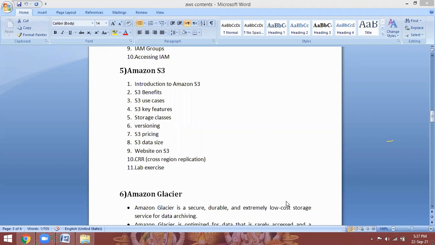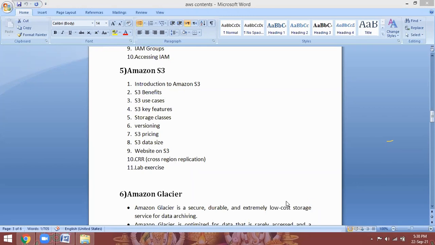But in Amazon S3, you can host your own website without any operating system in the backend. How to host a static website on Amazon S3 storage, that is also something we are going to see practically. Backend without any operating system, so directly you can develop one website and directly host your website, so that website can be accessed by your customers, whatever it may be.